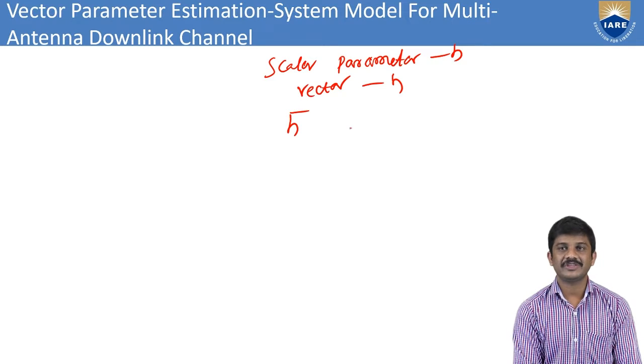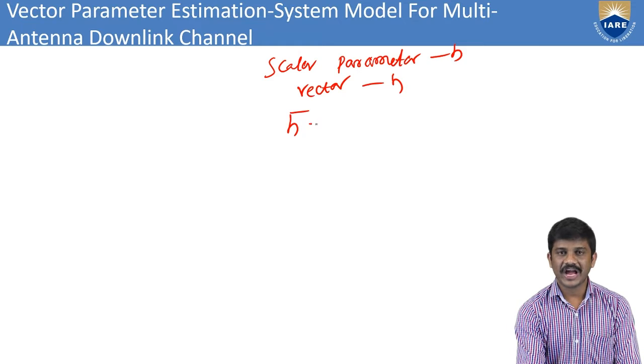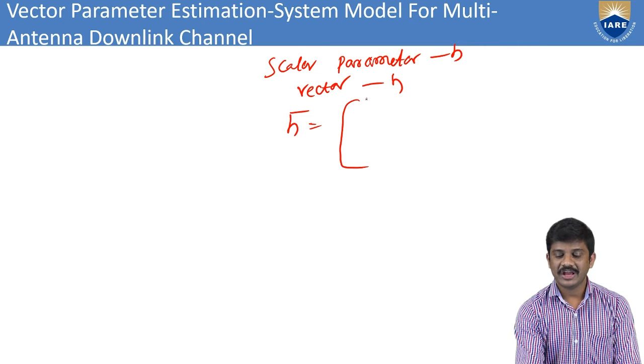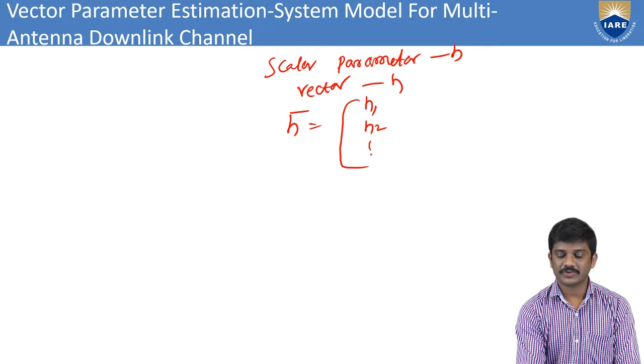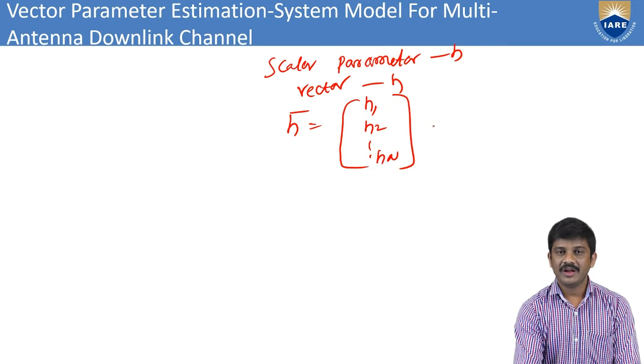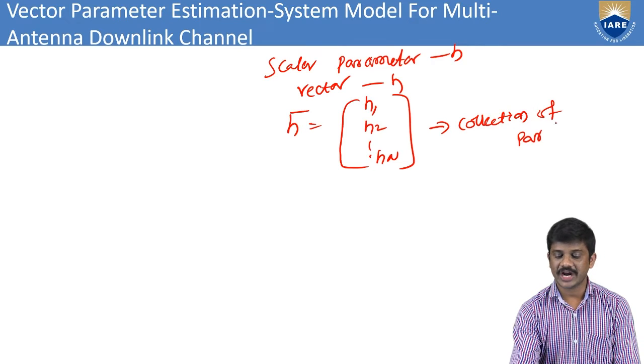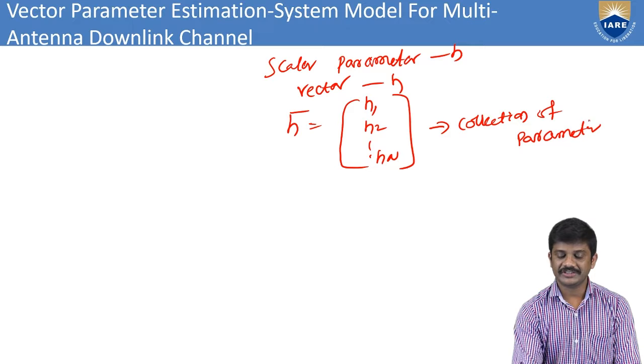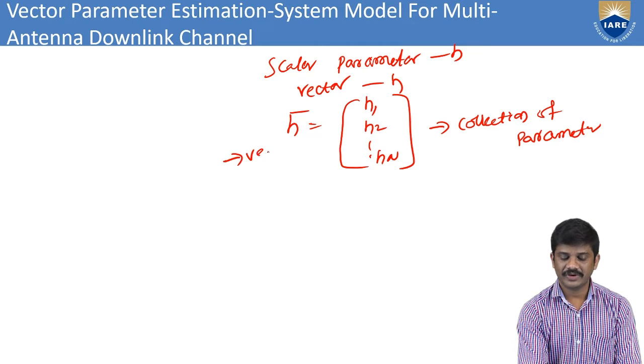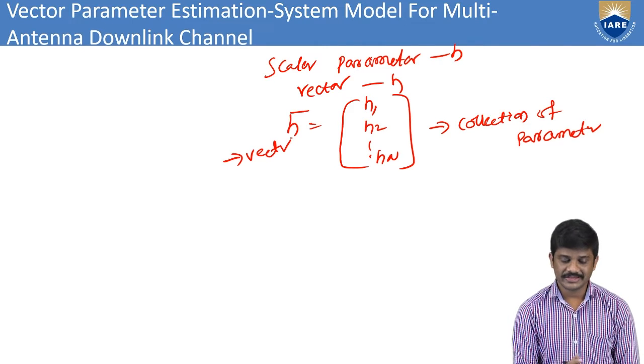The vector h bar equals h vector. Here we have the collection of parameters h1, h2 up to hn. This is the collection of parameters in the channel. We can consider this a vector, in the channel estimation vector.